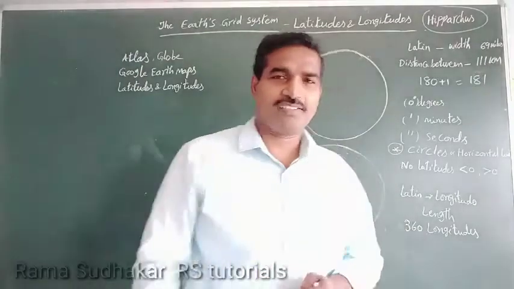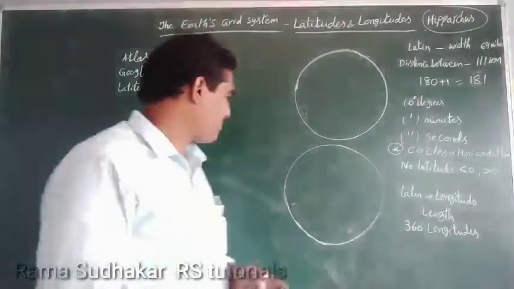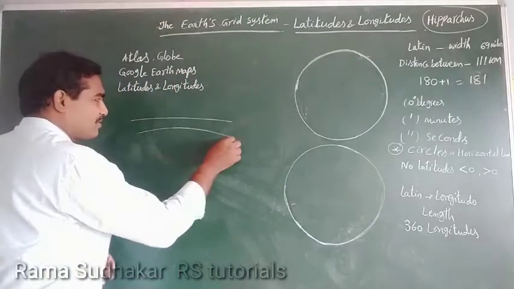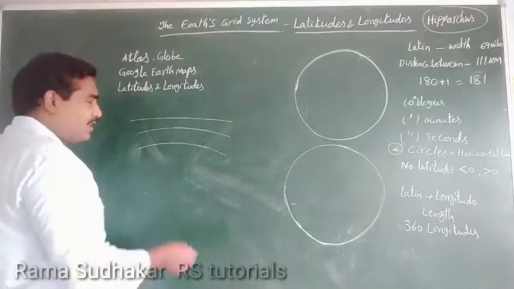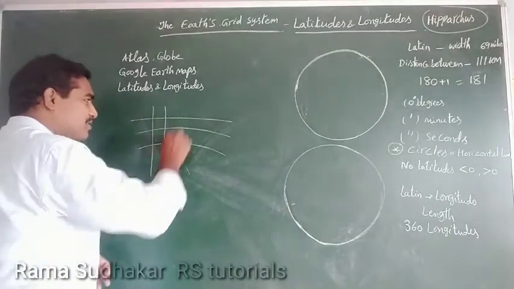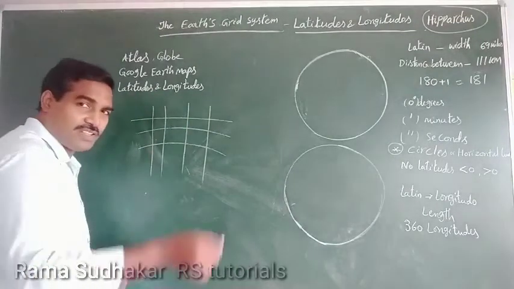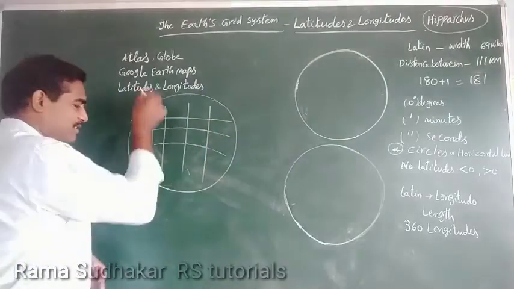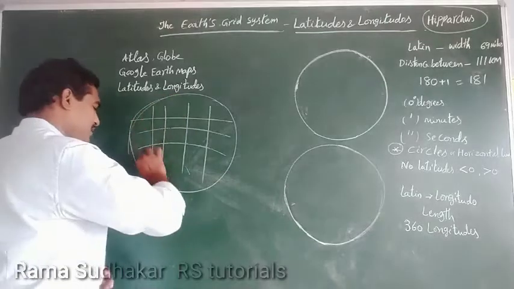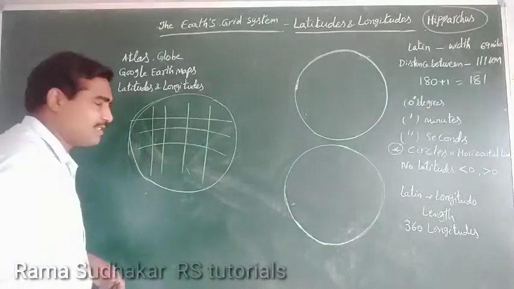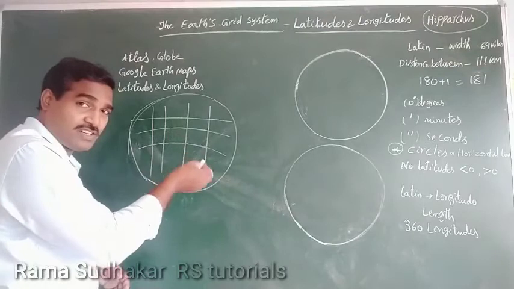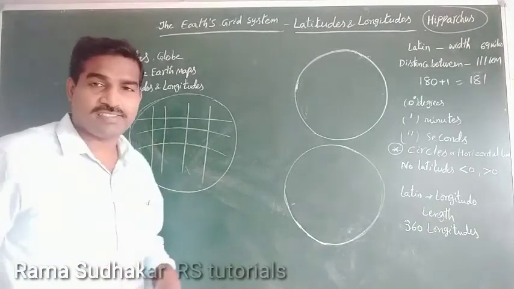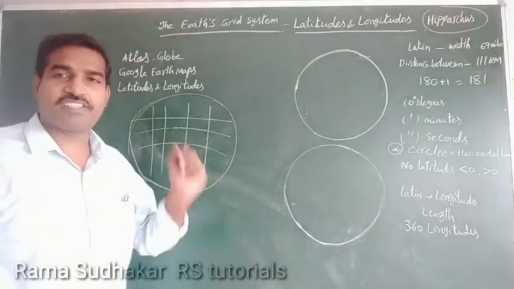What is a grid? See, that network of latitudes and longitudes on the globe is known as the grid system.